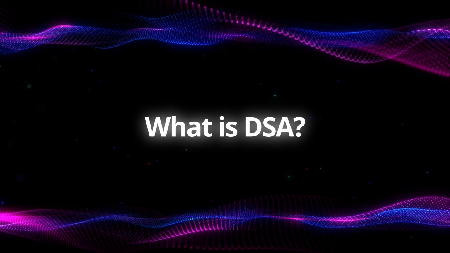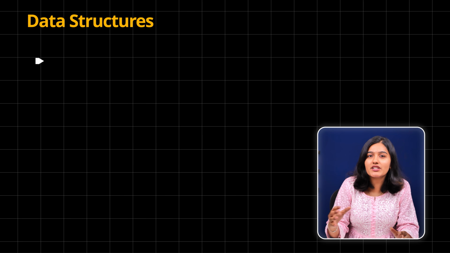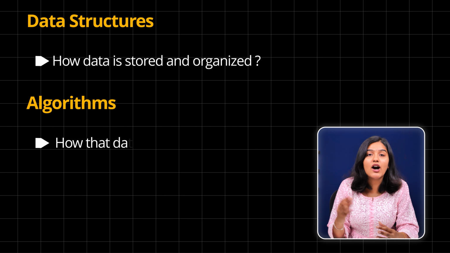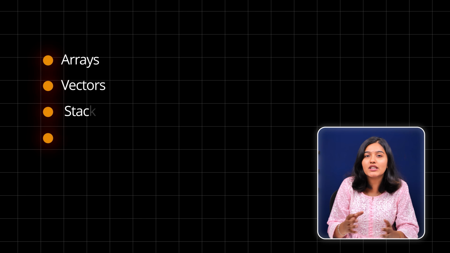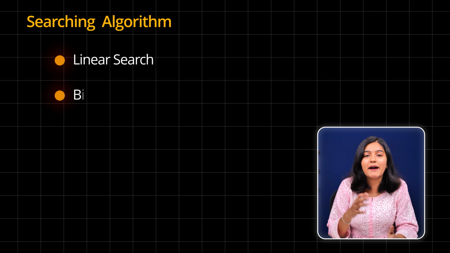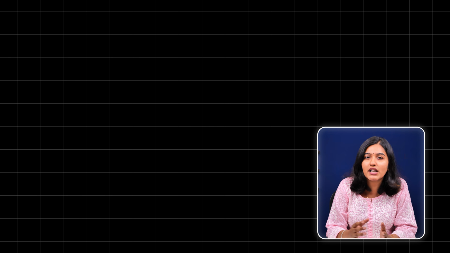Now, before moving forward, let's understand what DSA is. DSA is a combination of data structures and algorithms. A data structure defines how data is stored and organized, while an algorithm defines how the data is processed efficiently. Now your arrays, vectors, stacks, and queues are all data structures, and searching algorithms like linear search, binary search, etc. act as your algorithms.